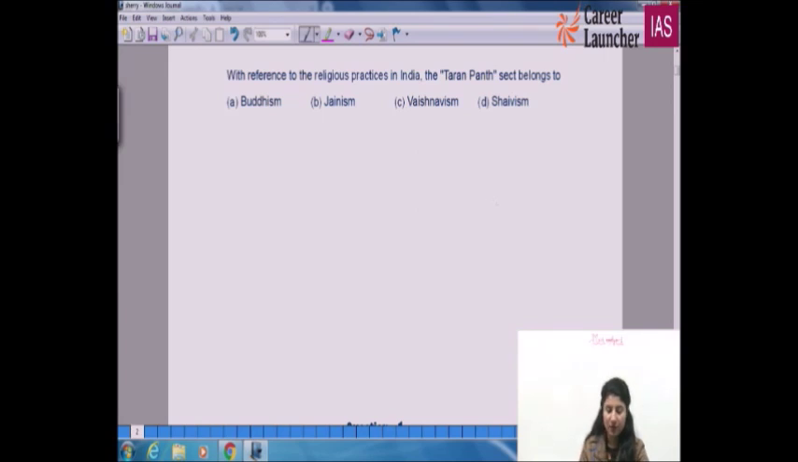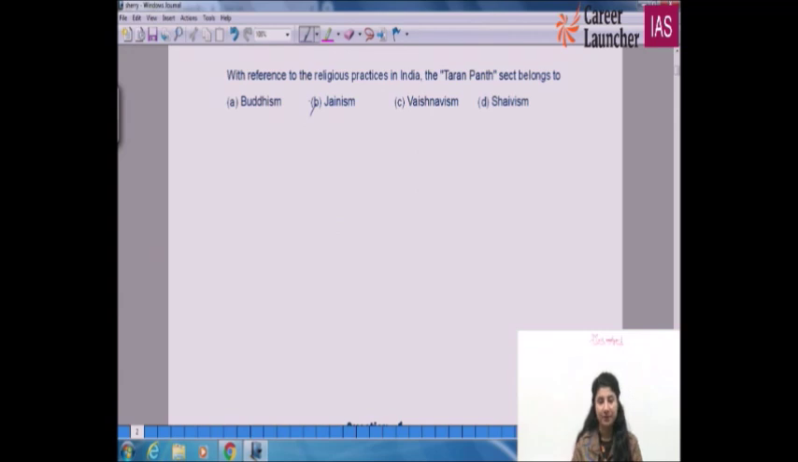Part of your art and architecture, you can also say it is about ancient history and so on. So with the religious practices in India, Taran Panth sect belongs to what? Very factual one. Either you know or you don't. But the right option for this is Jainism.